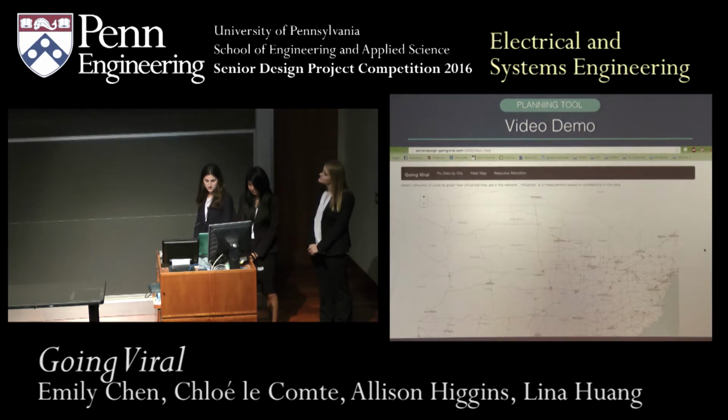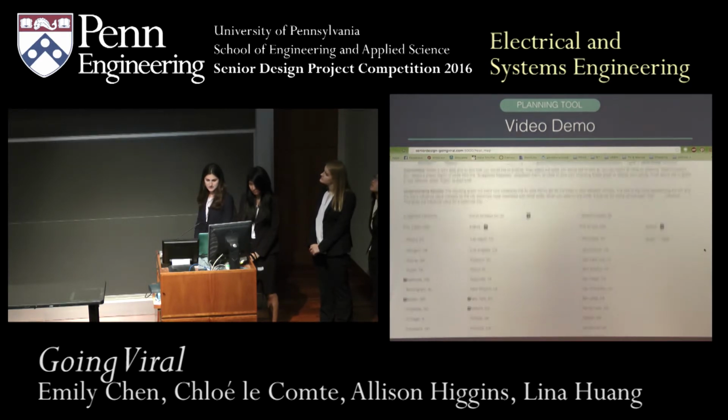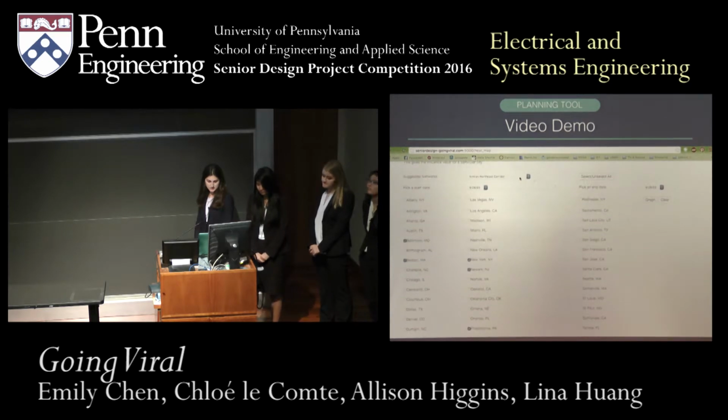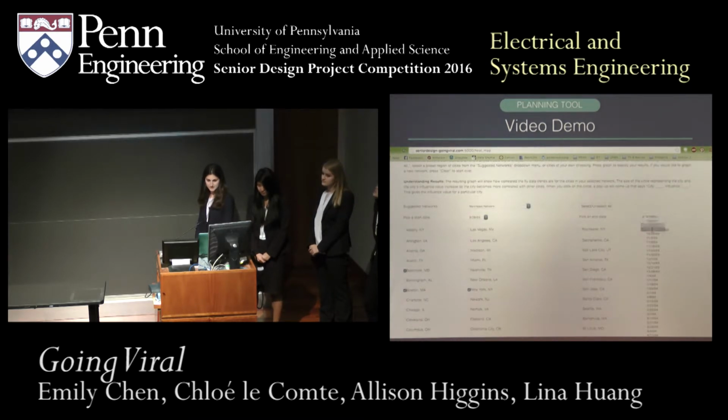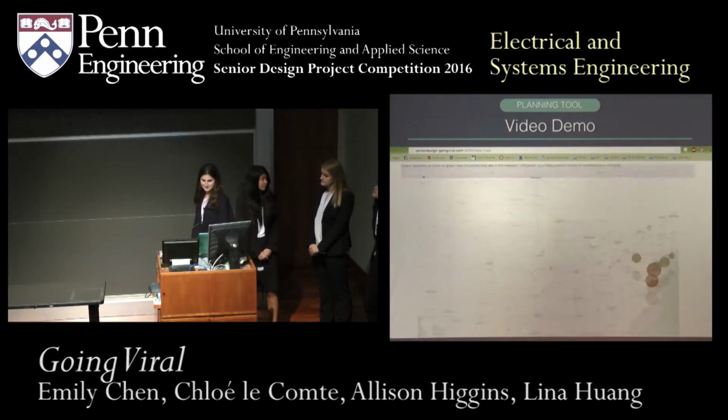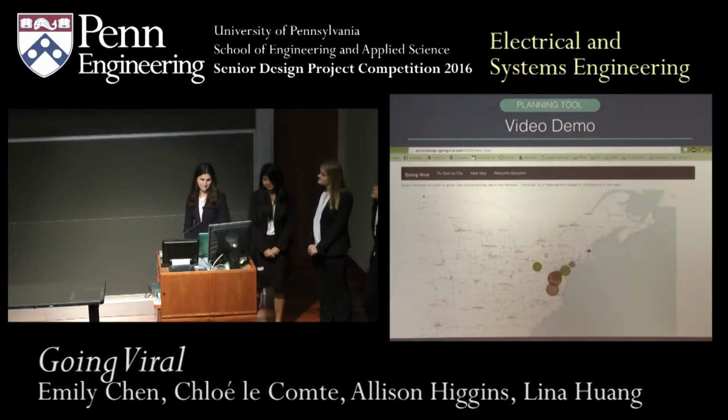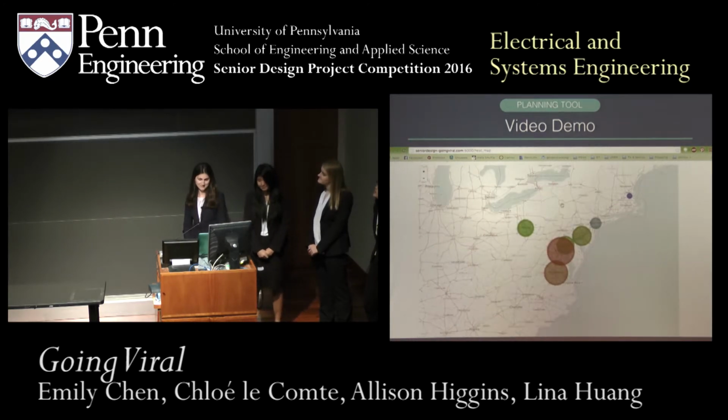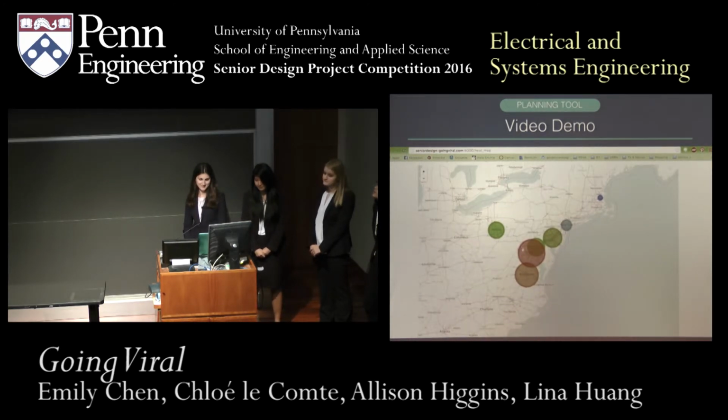The heat map tab allows users to visualize the correlations between the flu data of cities in the network over a given period of time. The user can select cities on their own or choose to look at a pre-selected set of related cities. The resulting heat map will show how correlated the flu data trends are for the cities in the selected network based on the size of the circles over each city. The exact influence value for each city can be found by clicking on the circle. These values increase as a particular city's data becomes more strongly correlated with that of other cities in the selected network.